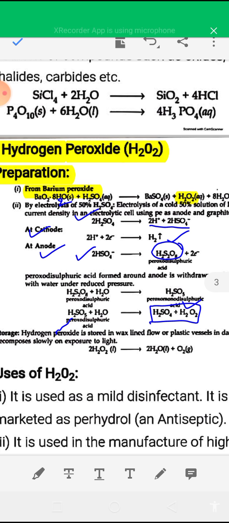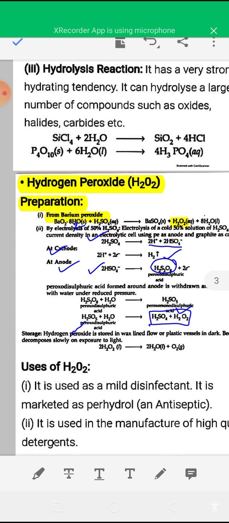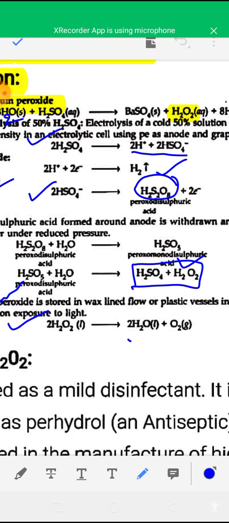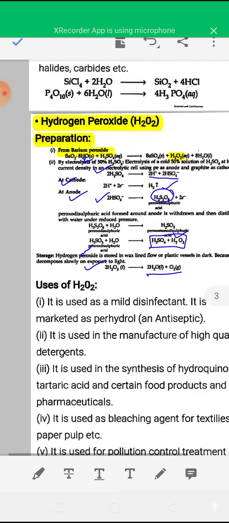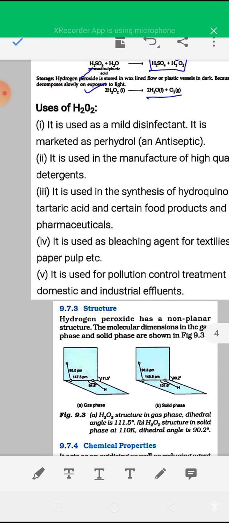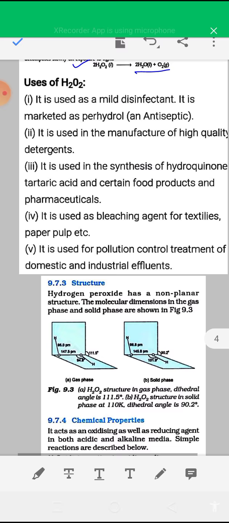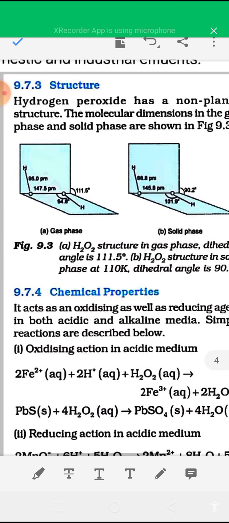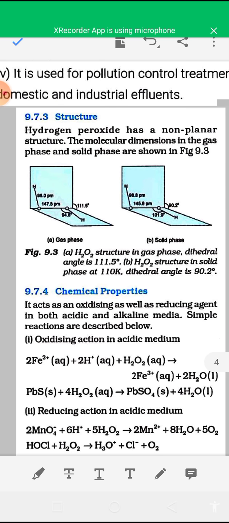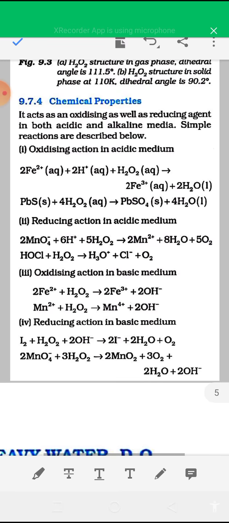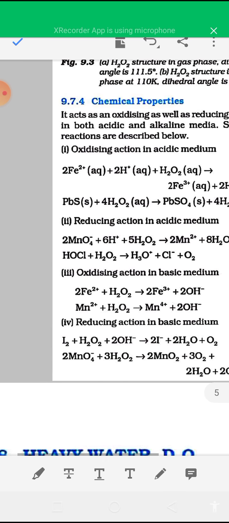But hydrogen peroxide is a thermally unstable compound. It can easily decompose to give water and oxygen gas. Uses of hydrogen peroxide are given here, you can see from this PDF. Structure of hydrogen peroxide: it is an open book-like structure. Two structures of hydrogen peroxide are given, one in the gaseous phase, another in the solid state. Chemical properties you have to read, important chemical reactions are given.